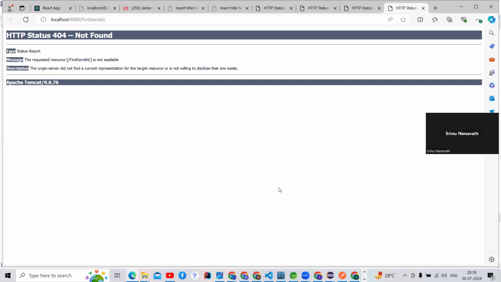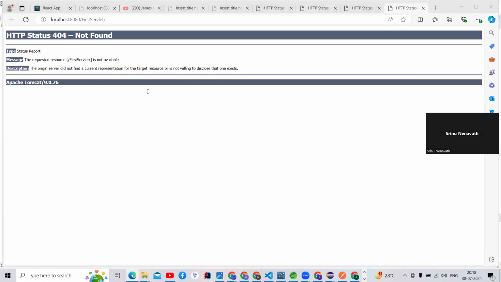Yeah, there is an 8080 error, so it is not available. First servlet is not available, and the origin server did not find a current representation for the target resource, or is not willing to disclose that it exists, guys.